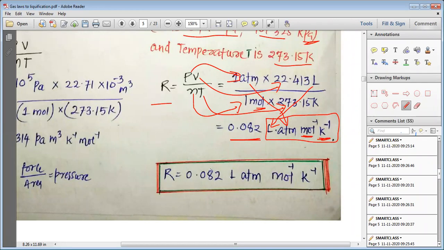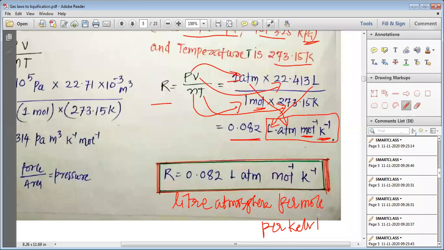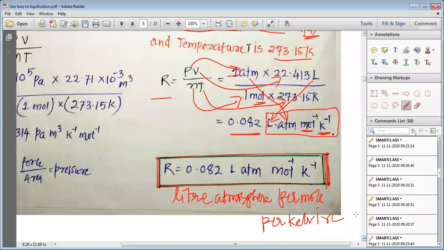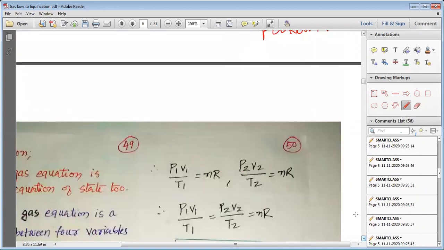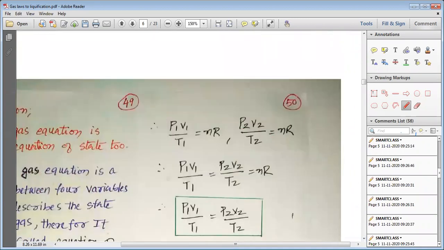R is equal to 0.082 liter atmosphere per mole per Kelvin. So this is how, my dear students, we derive the two different values for R.